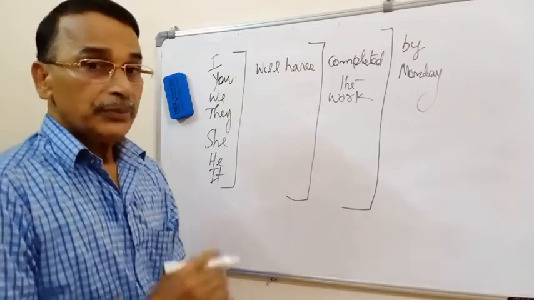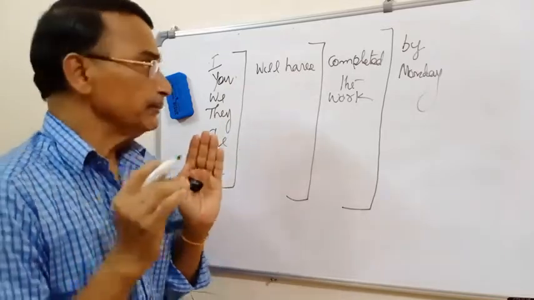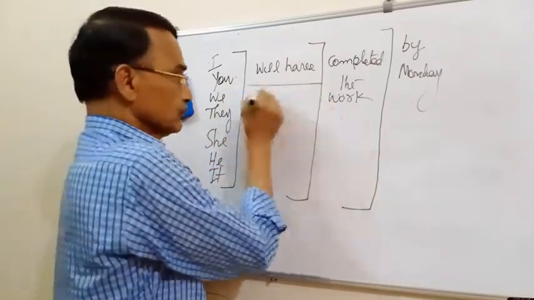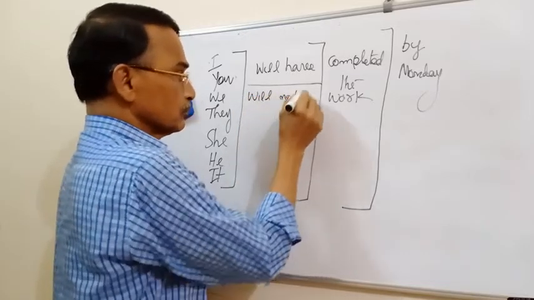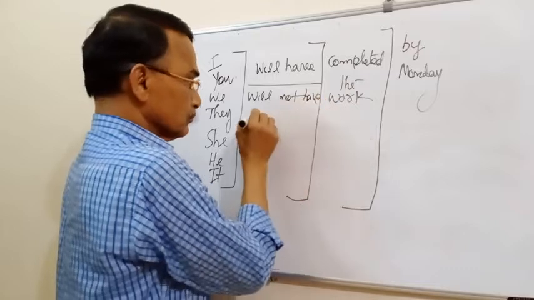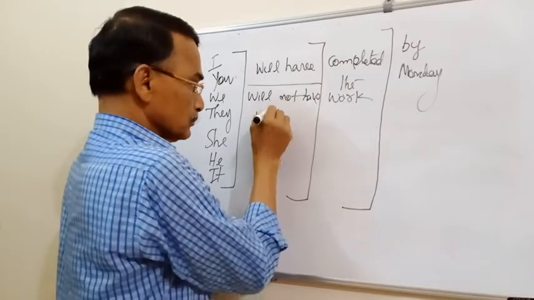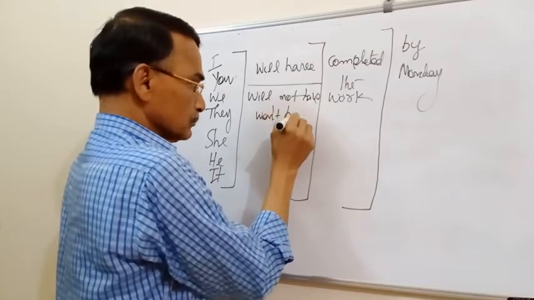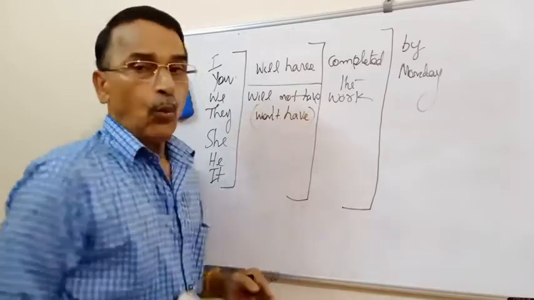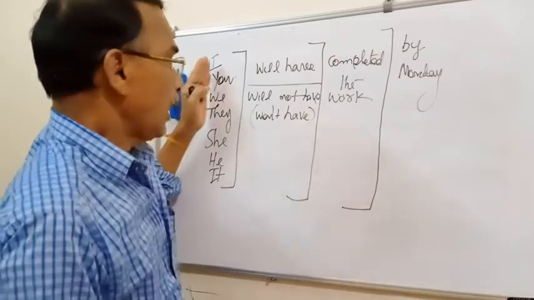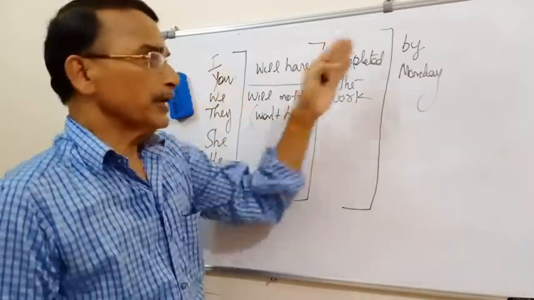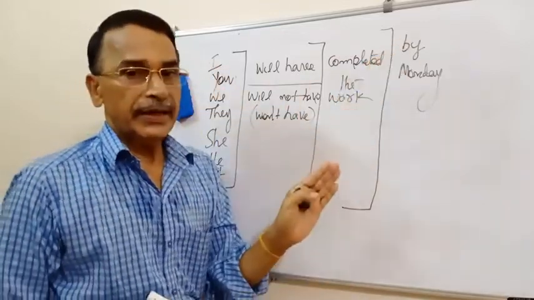Now, the negative forms will be will not have or won't have. I will not have completed the work by Monday.